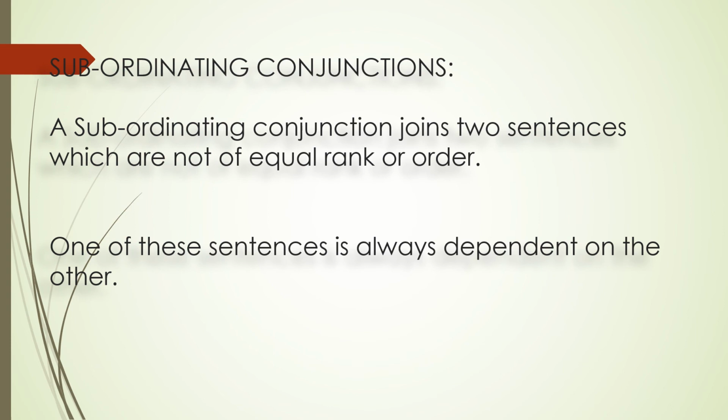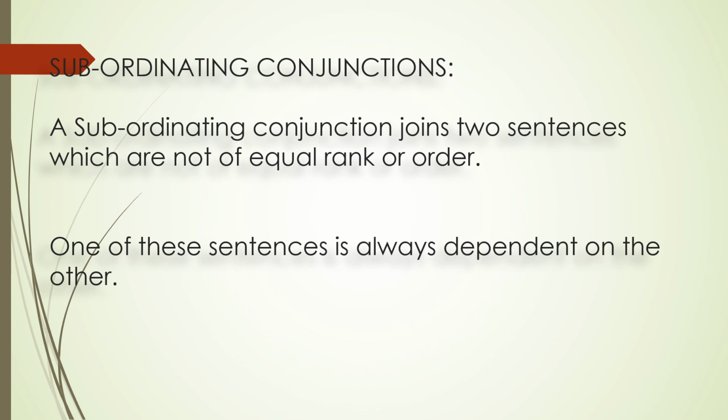The second one we are doing is the subordinating conjunctions. In the subordinating conjunctions, children, we join two sentences which do not have an equal rank or an equal order. They have got dissimilar or not similar elements in them. Okay, and in such subordinating conjunctions, we have got sentences out of which one sentence is always dependent on the other. We cannot write that sentence by itself.